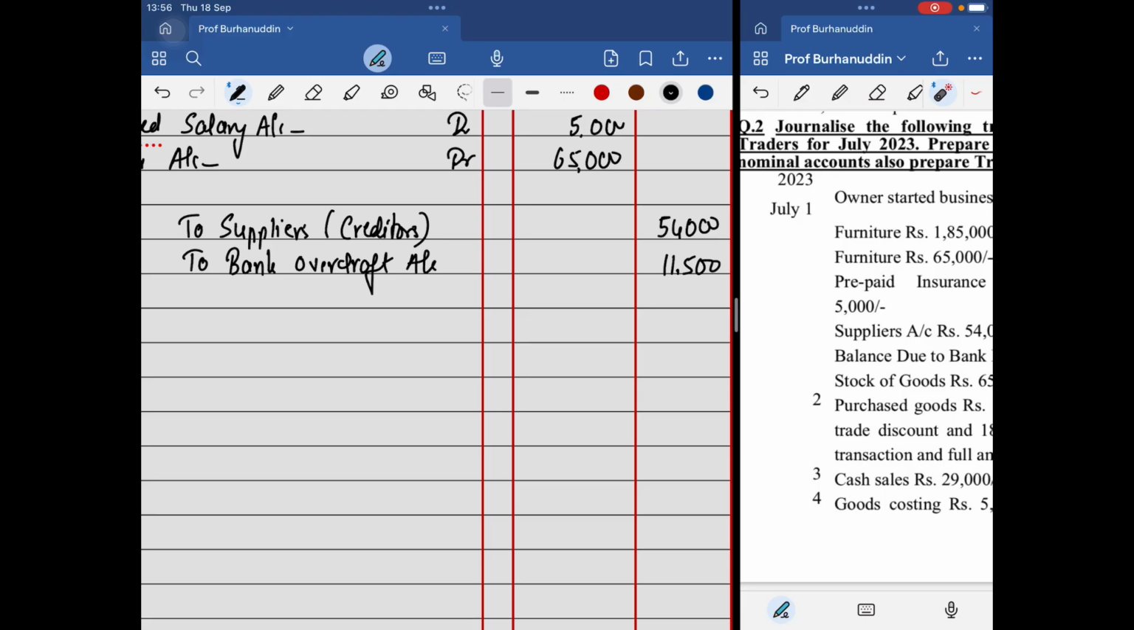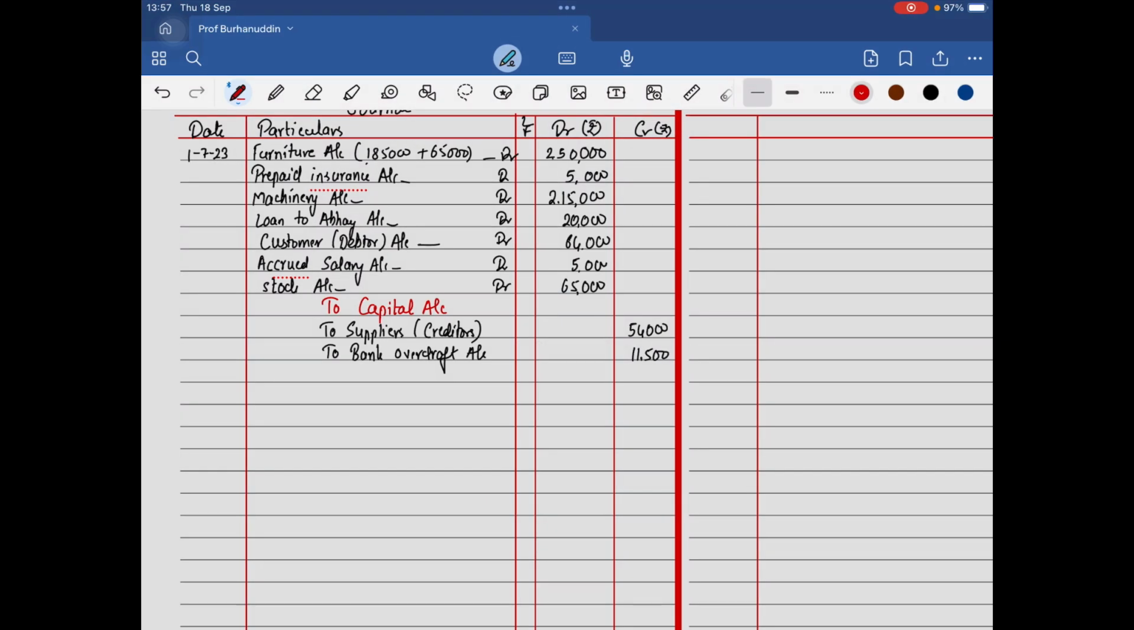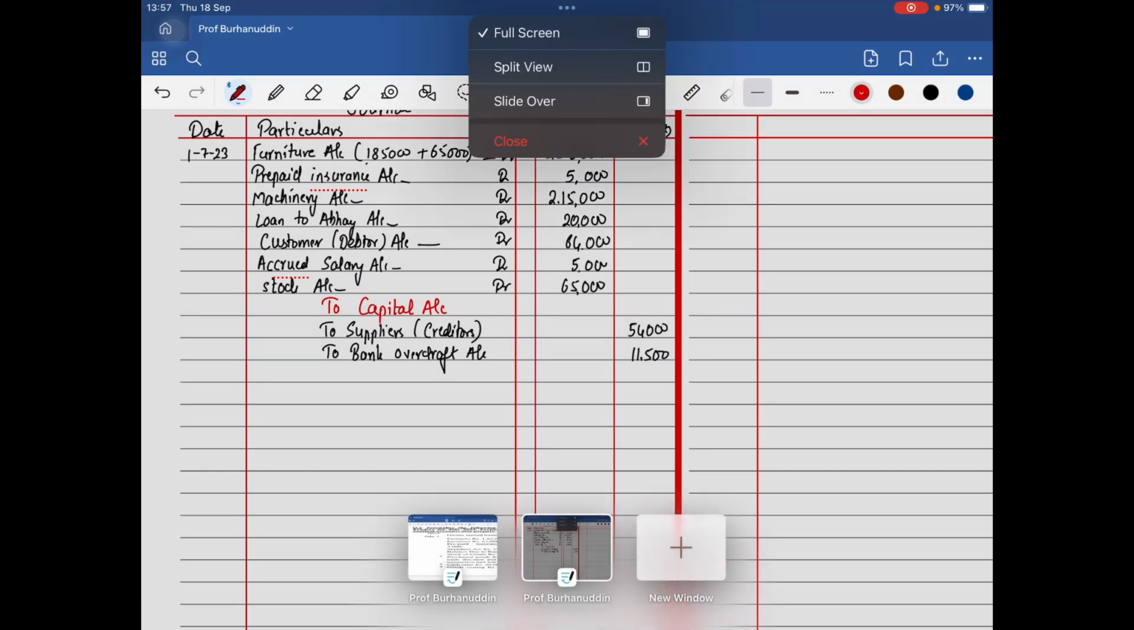You'll definitely have a balancing figure on the credit side over here. That is going to be your capital. What is going to happen is this total will be subtracted from this total, so we'll get the amount of capital. Here, the capital is not given. Earlier, the capital was given in the question, but in this question they haven't given you the capital. They're asking you to find it out.